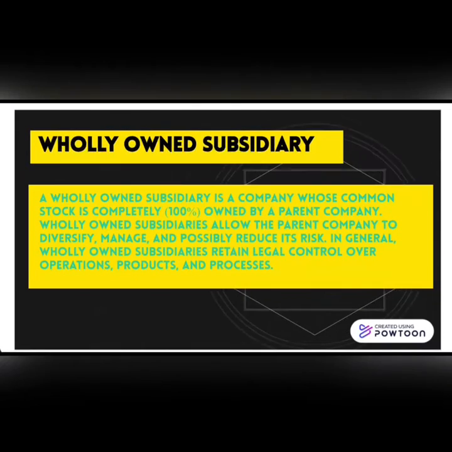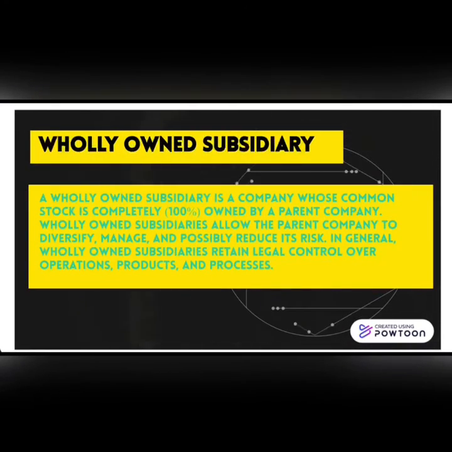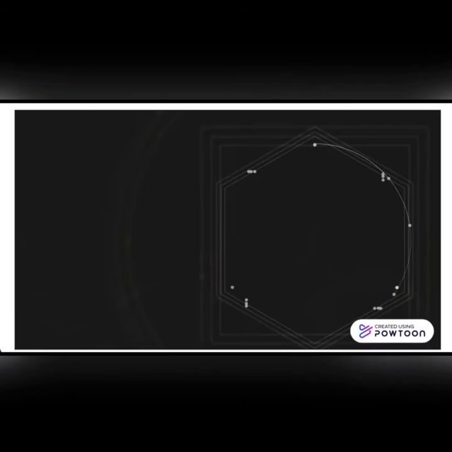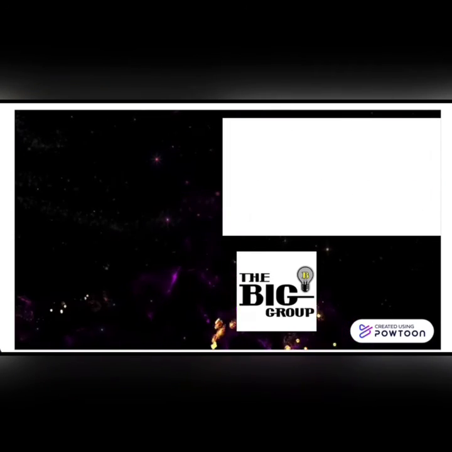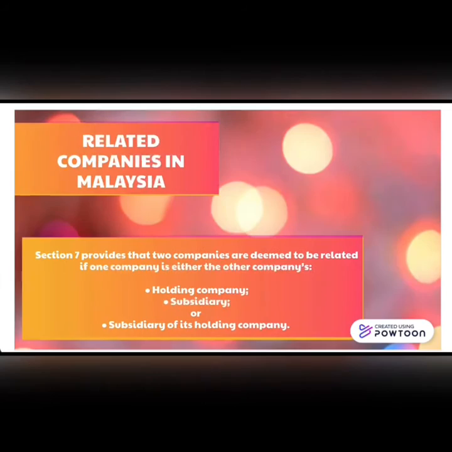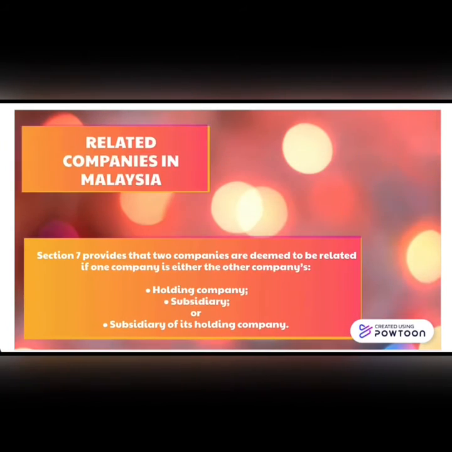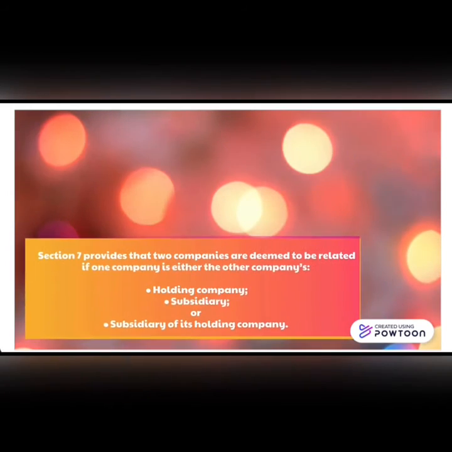Wholly owned subsidiary. A wholly owned subsidiary is a company whose common stock is completely, 100%, owned by the parent company. Wholly owned subsidiaries allow the parent company to diversify, manage, and possibly reduce its risk. In general, wholly owned subsidiaries retain legal control over operations, products, and processes. Examples of wholly owned subsidiaries include Volkswagen and the Big Group company in Malaysia. Related companies in Malaysia: Section 7 provides that companies are deemed to be related if one company is the holding company, subsidiary, or a subsidiary of the other's holding company.